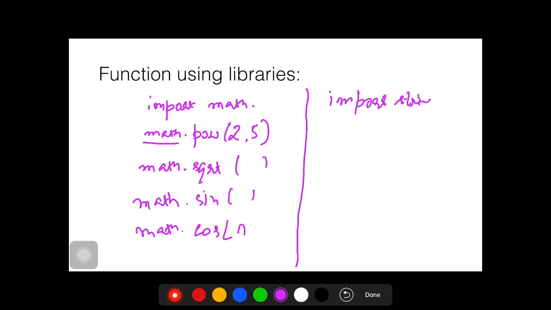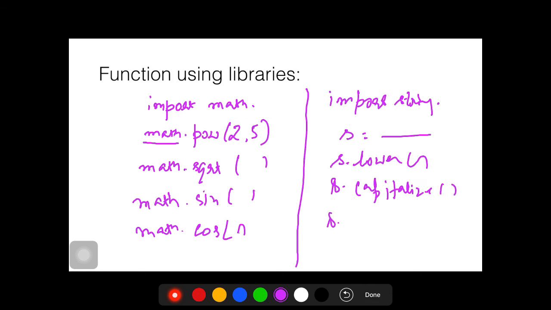Suppose we are using the string library. The string library is imported by default. If we want to use the string functions, firstly we have to create a string variable, then use the string functions. These are actually methods, like string dot lower, string dot capitalize, etc. These are the functions. Firstly you have to import the library, then you can use any of the functions. Thank you.